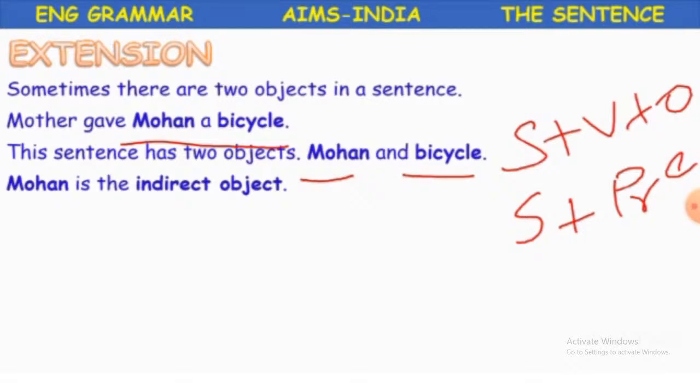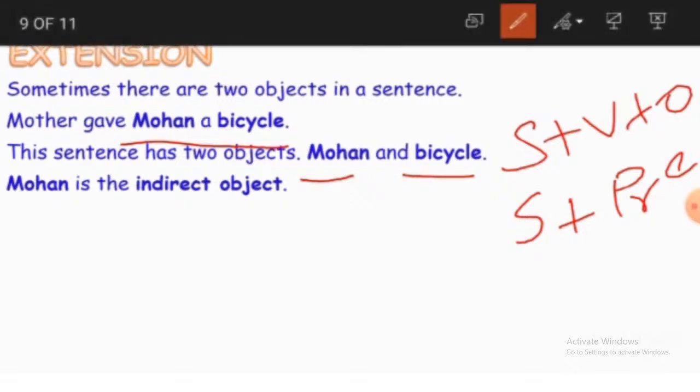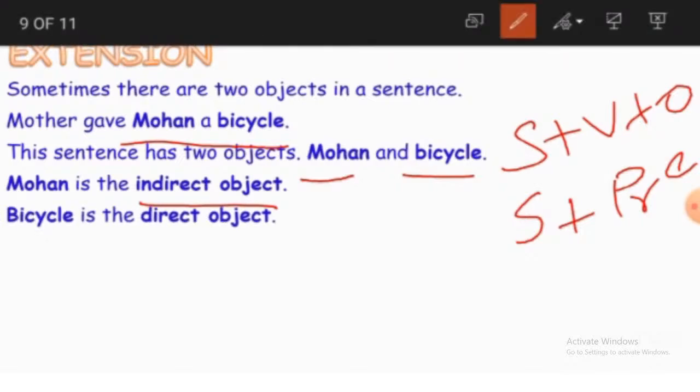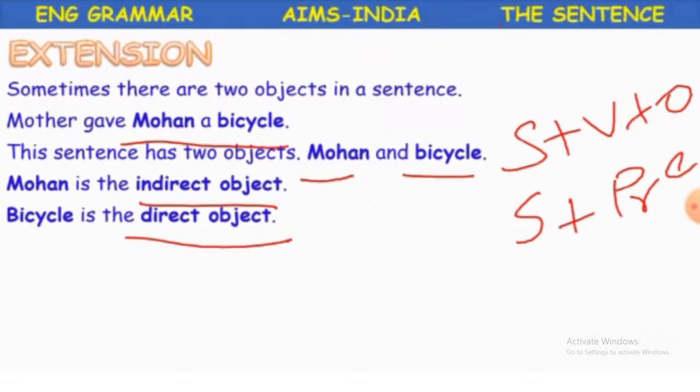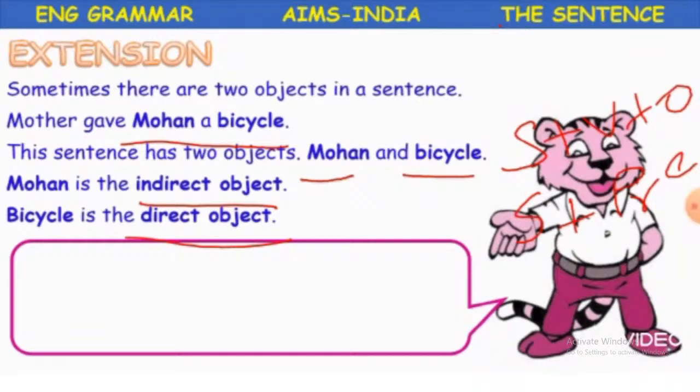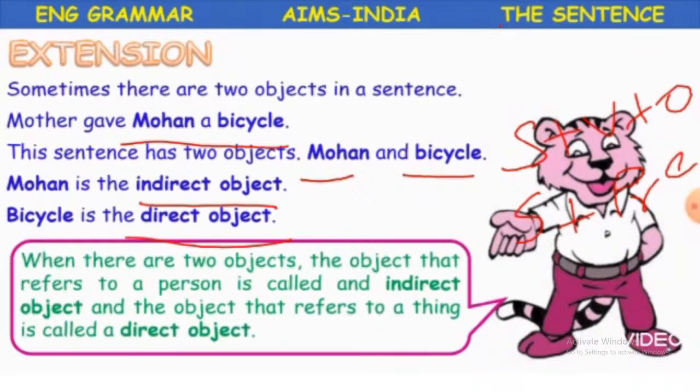Mohan is the indirect object and bicycle is the direct object. Why is bicycle the direct object? That I am going to tell you. If you have two objects, the object that refers to a person is called an indirect object.